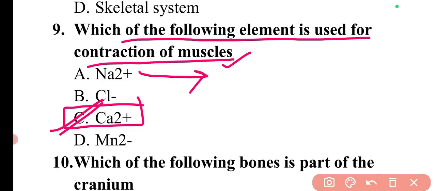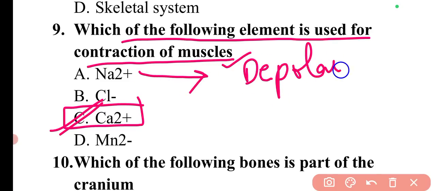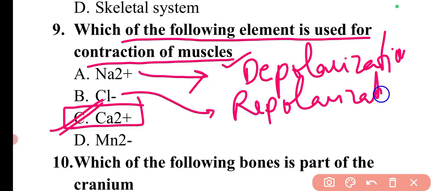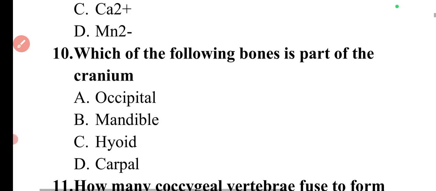If I talk about sodium positive ions, these are basically involved in depolarization. If I talk about chlorine ions, they are basically involved in repolarization. So these are the main ions which are responsible for several works. Then coming to the next question.